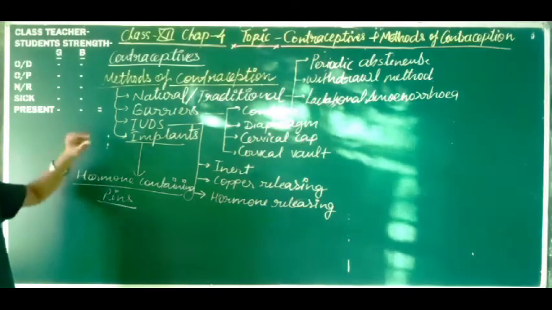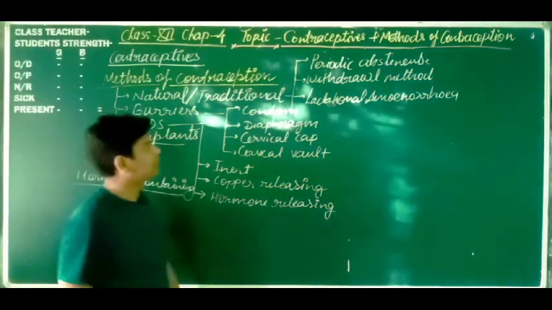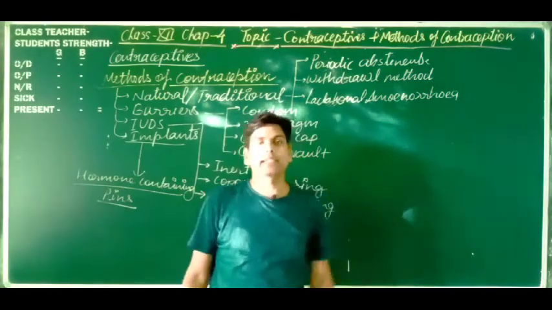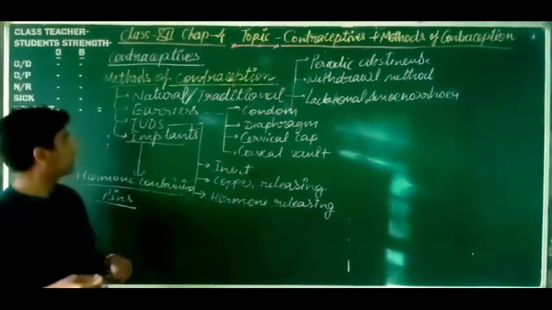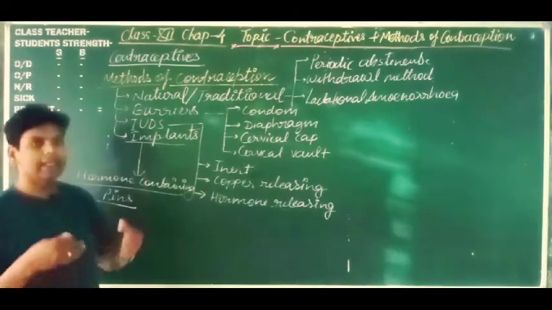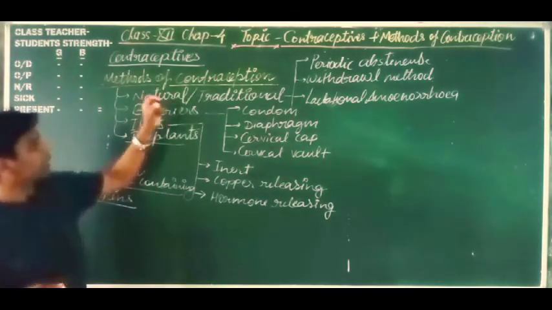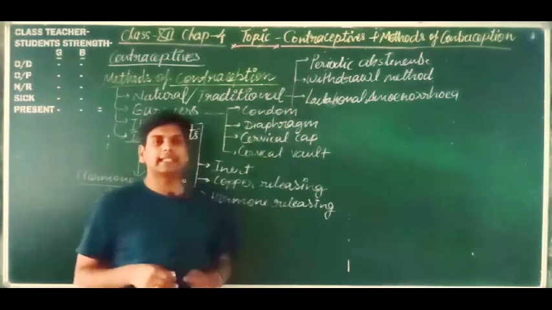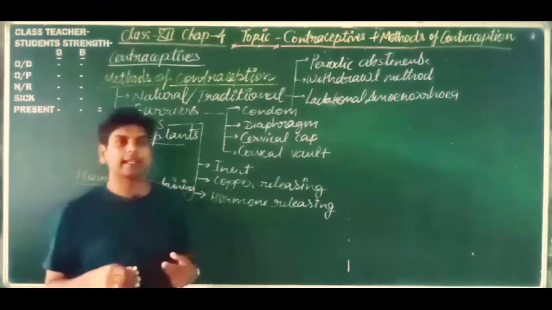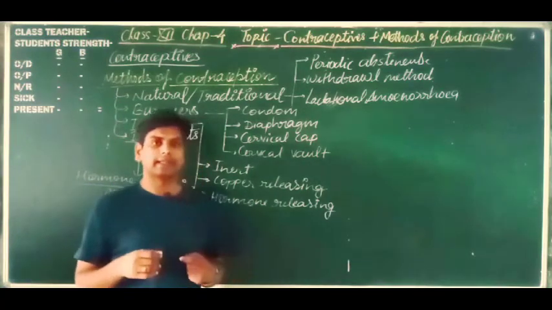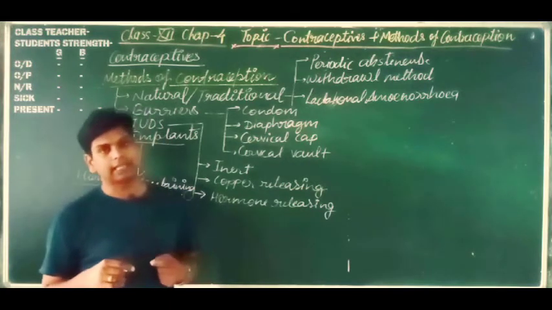Okay, so dear friends, first we will discuss the natural methods. What are the natural methods? First is periodic abstinence. Natural methods are the methods which do not require barriers. Any additional things or articles are not required in this method. What is periodic abstinence? You know, we have discussed the menstrual cycle, and in the middle of each menstrual cycle, on the 14th day, ovulation occurs.